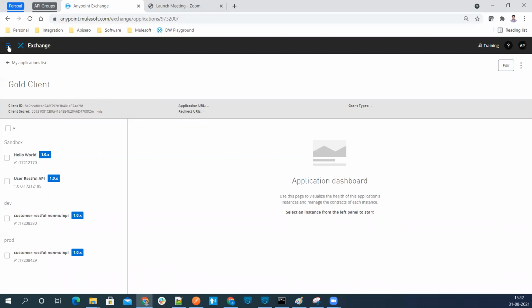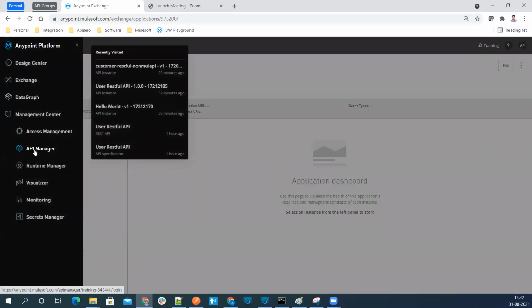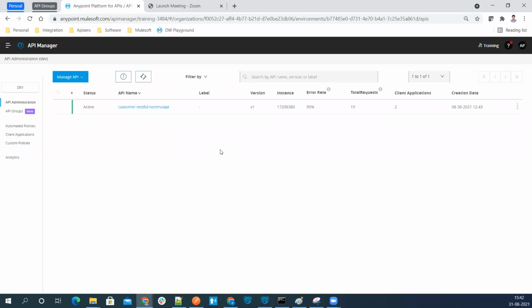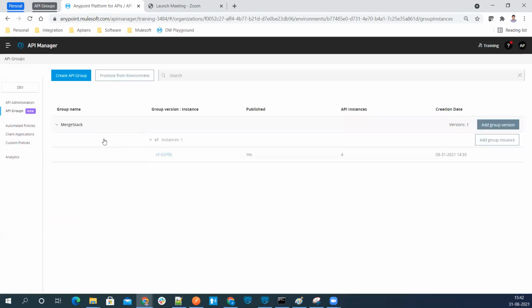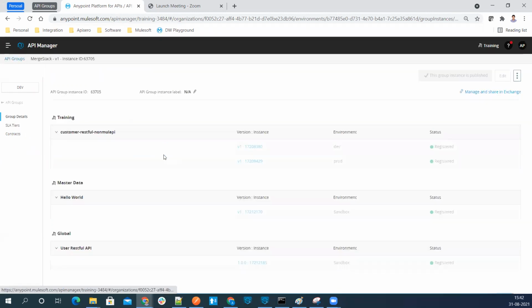Let me recap what we have done. We have created the API group under the API manager, where in a single API group we have clubbed the APIs from different environments first, then from different business groups. Then we created one package and published it to the exchange. You can see here, these are the 2 APIs from dev and prod, and these are the 2 APIs from the different business group.